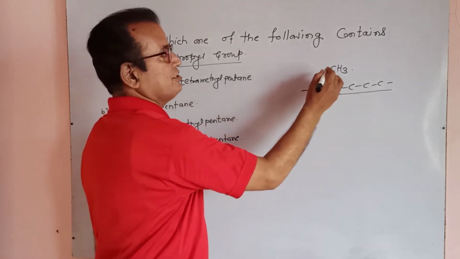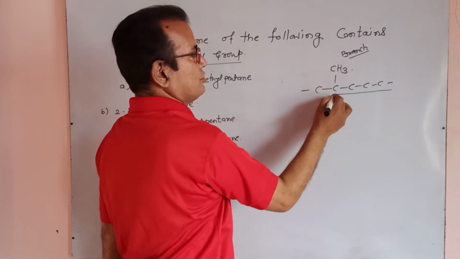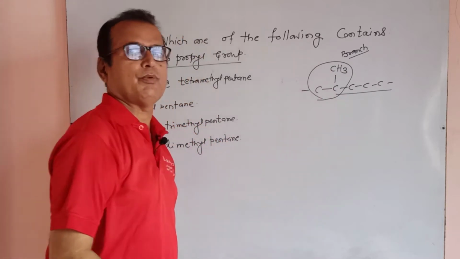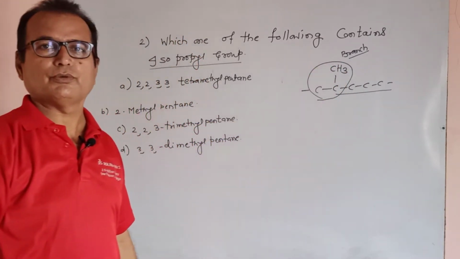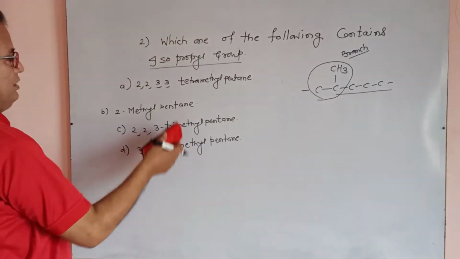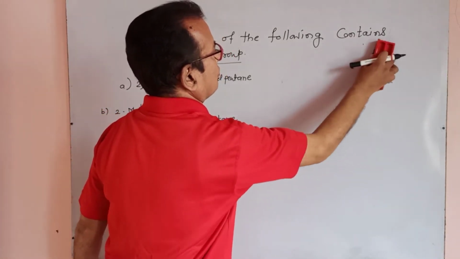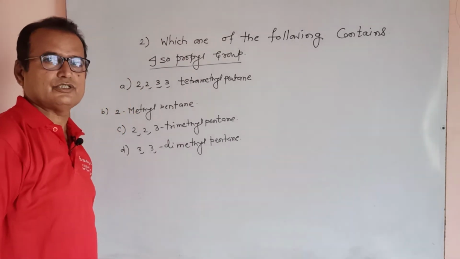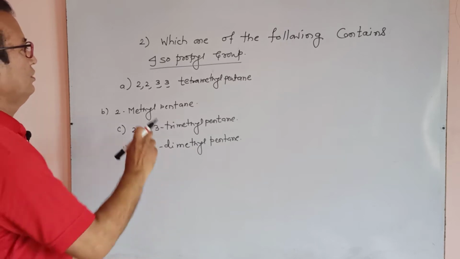This branch is important. The methyl group is the branch. So it is known as iso group, isopropyl group. Such a type of unit is isopropyl. So we will observe where such a unit is present in A, B, C, D. For that, you must draw the structures.